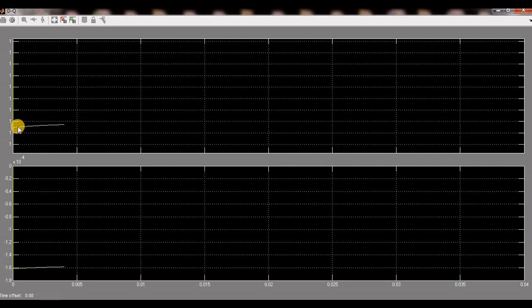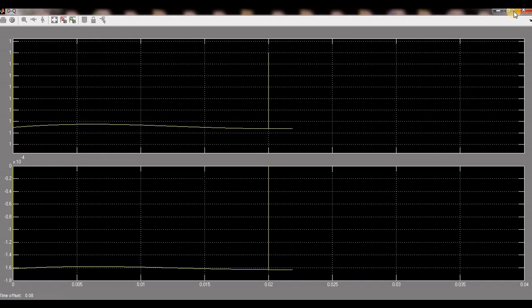The d is constant. It is 1. From here to here it is 1. So it is showing like oscillating, but it is 1. And this is 0, because 10 to the power minus 4 means it is 0. It is not going upwards, it is simply constant.